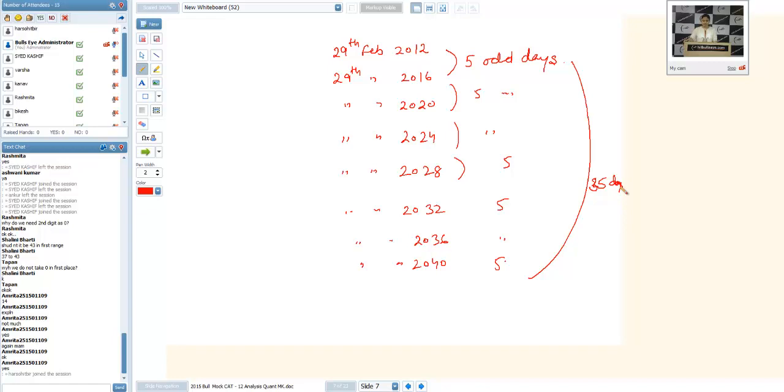So it means 2012 and 2040, on 29th of February, there will be the same day. It means after every 28 years, you are getting the same day. Now you can add 28 to this. We can take 2068. Again 2096. Now we can add 28 to that and so on.